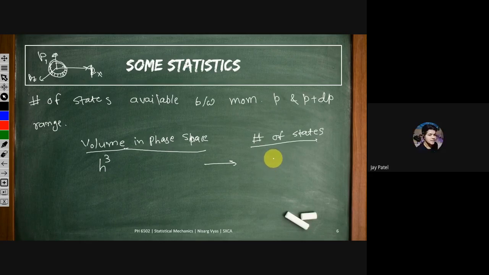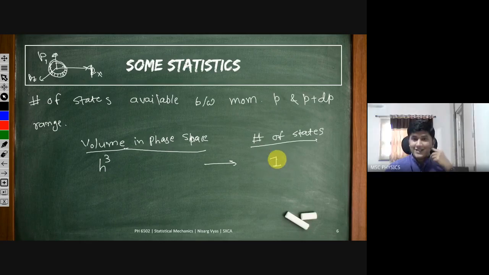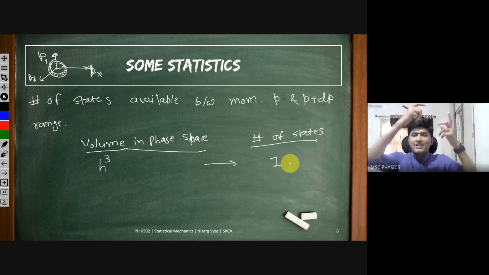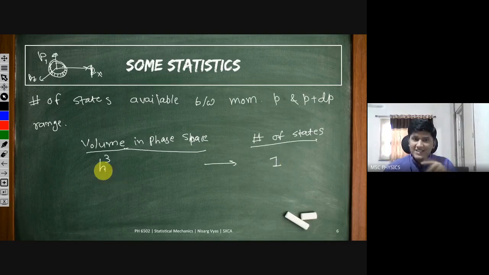Only one. For n particles, the volume was h raised to 3n, with n states for n particles. For just h cube, there is only one state available. So in volume h cube, how many particles can live in it? Only one particle. There can't be more particles than this.